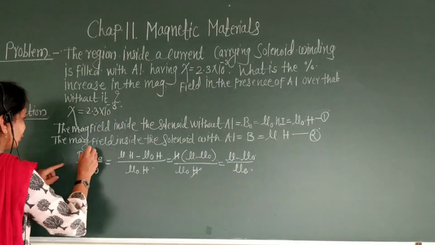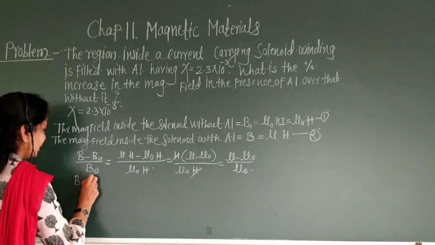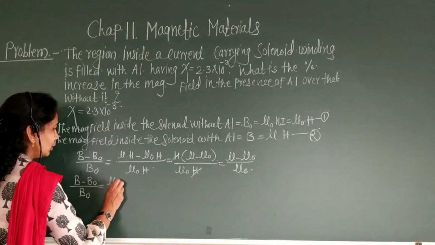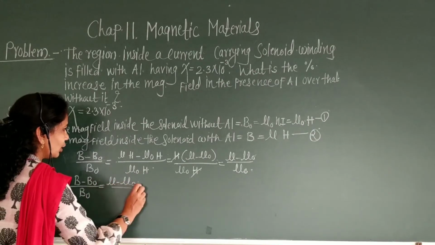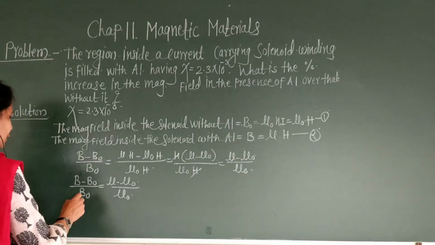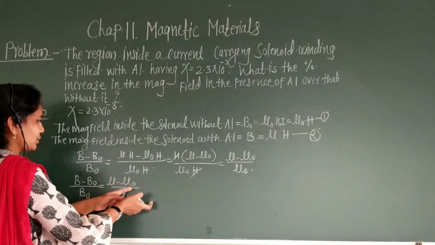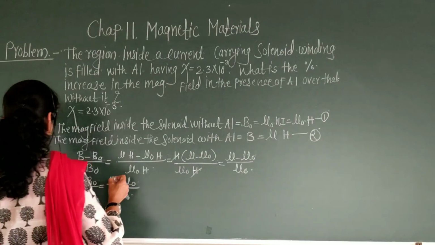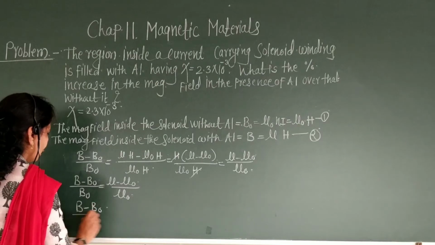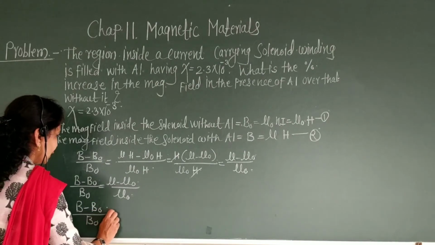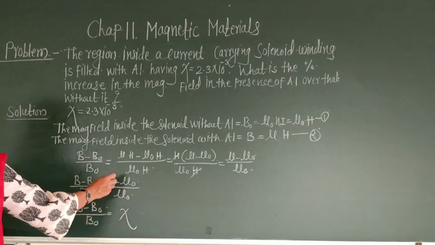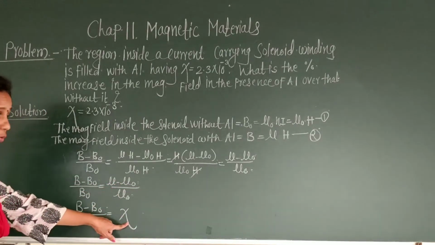Therefore we get B minus B naught upon B naught is equal to mu minus mu naught upon mu naught. If you calculate this, it becomes chi. Therefore B minus B naught upon B naught is equal to chi.